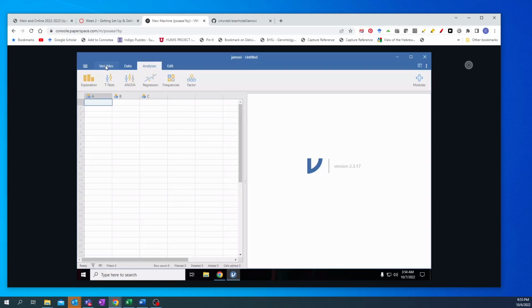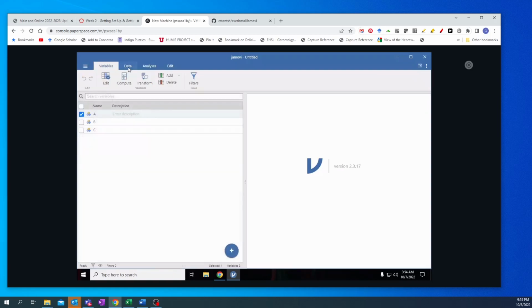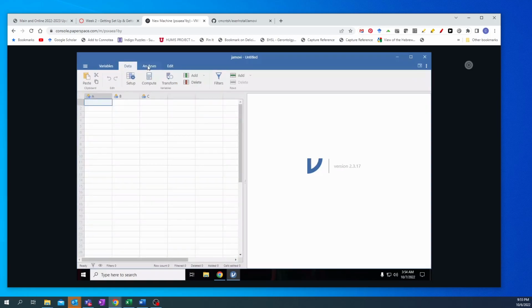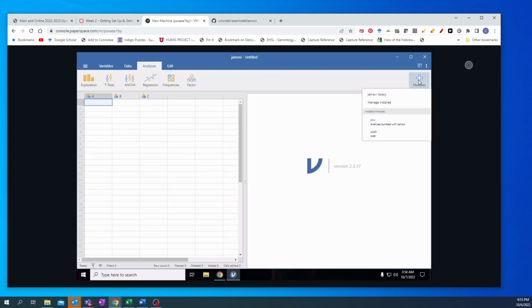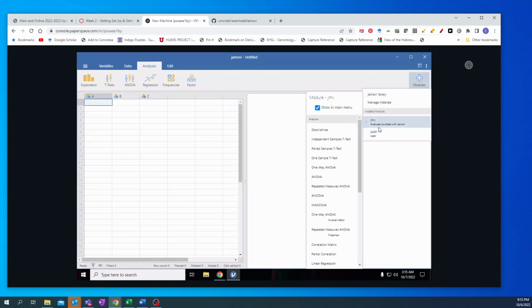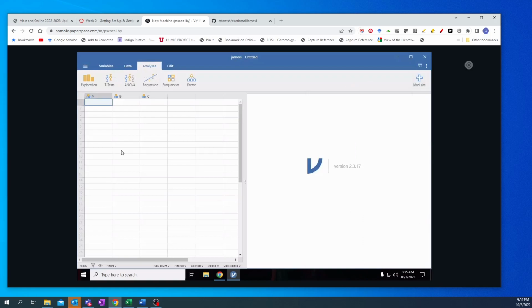We will learn what these different windows are, variable data and analyses, and Jamovi does allow you to install some modules. We will be installing some modules for some of the assignments that we'll be doing. So yeah, we'll get to know this a little bit better, but for now, having that installed is where you need to go.